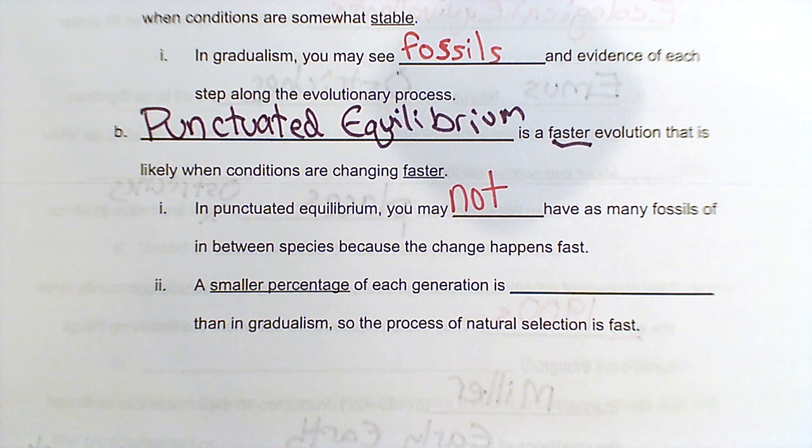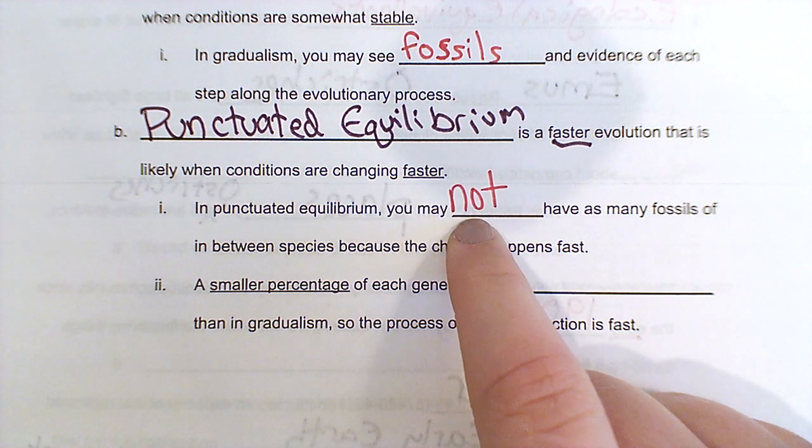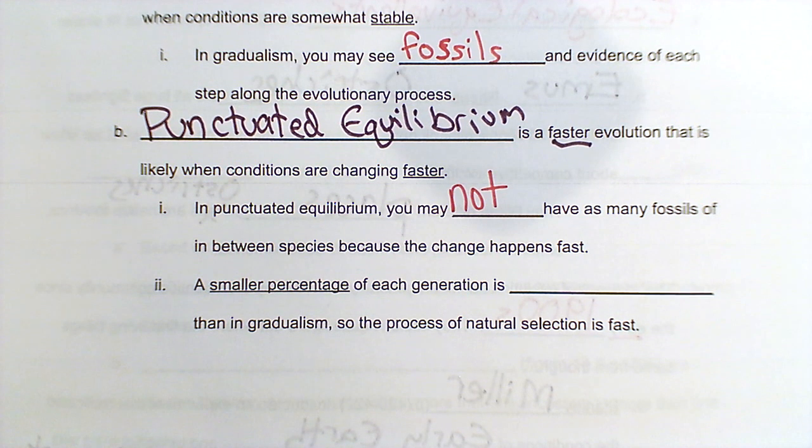And remember, less than 0.1% of all living things, much, much less than a tiny fraction of a percentage of living things are fossilized. Okay, most things that die do not become fossils. So if evolution is going fast, we might not get to find evidence of all of those intermediates.